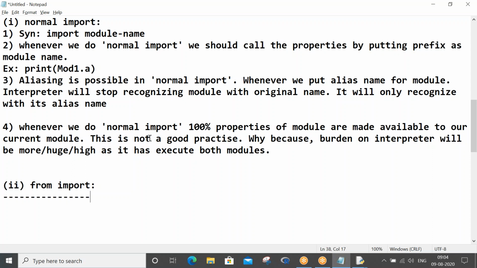The programs are small only, but you have to understand the concept thoroughly, right? Once you understand, then, as I told you, import numpy as np, from numpy import x, from numpy import star. There are multiple things to see in real time.